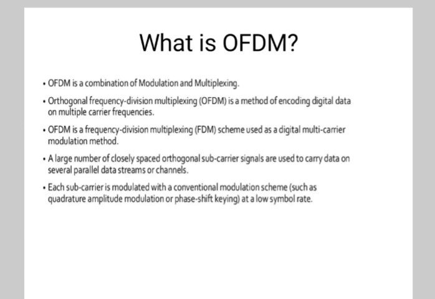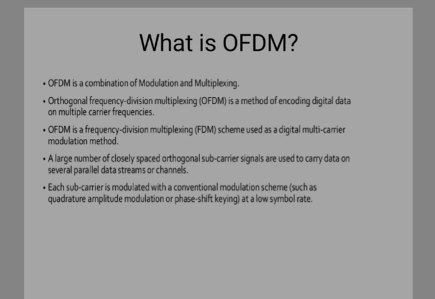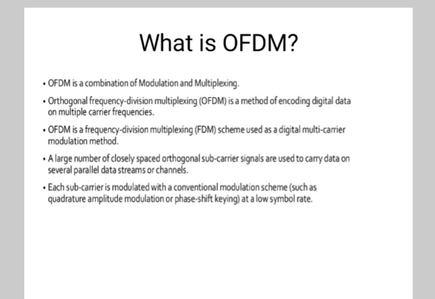So, what is OFDM? OFDM is a combination of modulation and multiplexing. Orthogonal frequency division multiplexing is a method of encoding digital data on multiple carrier frequencies. OFDM is a frequency division multiplexing, that is FDM, scheme, which is used as a digital multi-carrier modulation method. A large number of closely spaced orthogonal subcarrier signals are used to carry the data on several parallel data streams or channels.